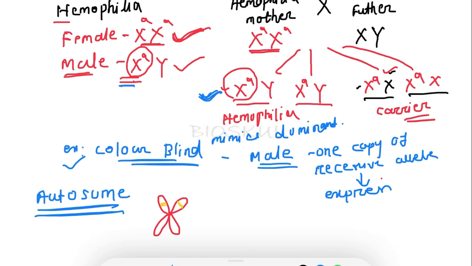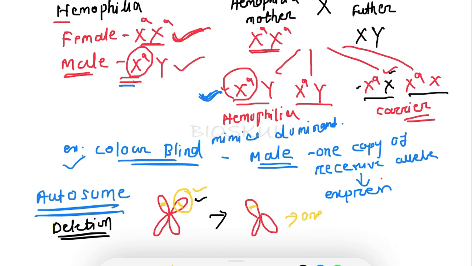Where will we find it? Let's say somehow this portion is deleted. In autosomal deletion you will find pseudodominance. If this portion of the chromosome is deleted, then what will happen? Only a single allele is present and the other allele is deleted.